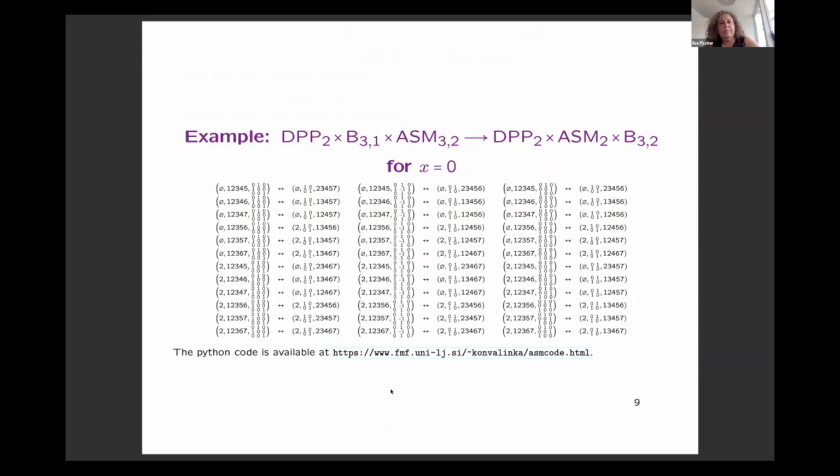So here's an example. So our bijections are far from being easy. So therefore we have coded everything, and here is the particular example for n equal to 3 and I equal to 2. So you see that a triple of certain objects is mapped to another triple, and the order of the alternating sign matrix has decreased by 1.